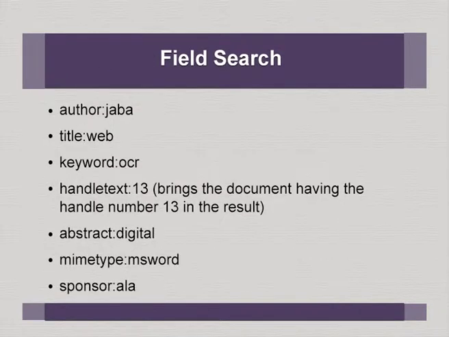Then field search. That means I want to search for a word only when it appears in a particular field. For example, if I enter author Java, that means Java should appear in the author field, otherwise I do not want that document. If Java appears in, say, either title or abstract, still I do not want it. That means I am trying to really refine and narrow down my search so that I achieve more precision.